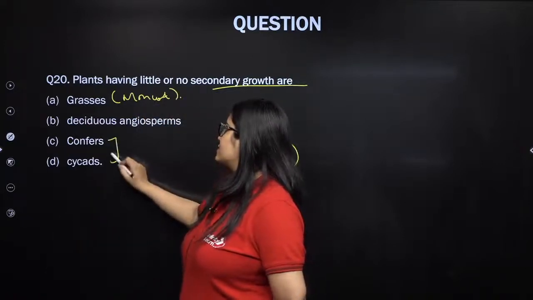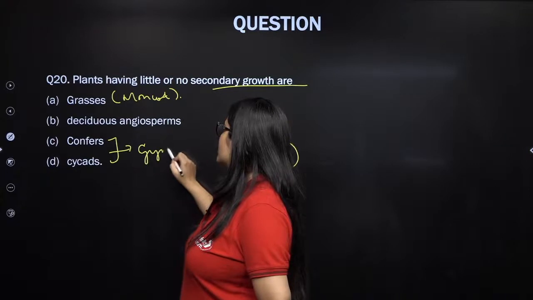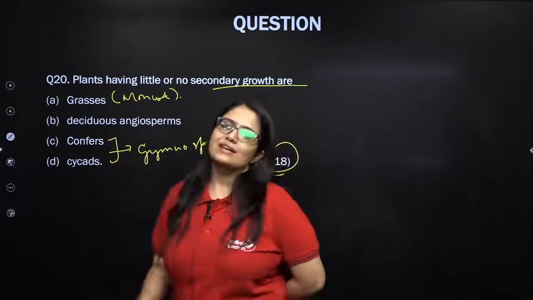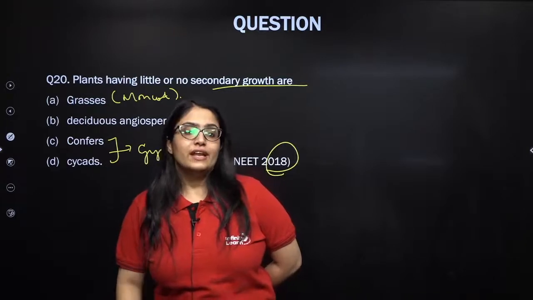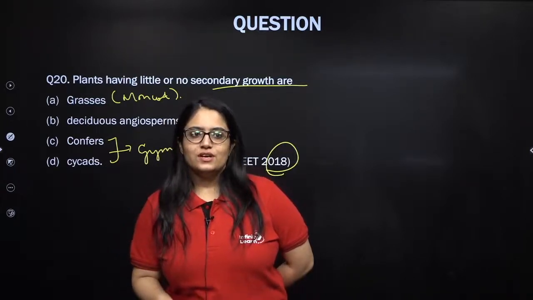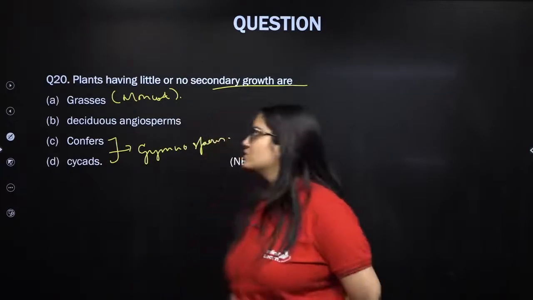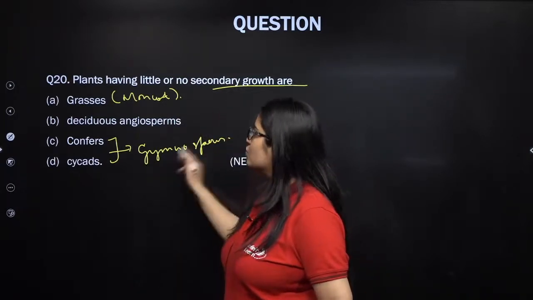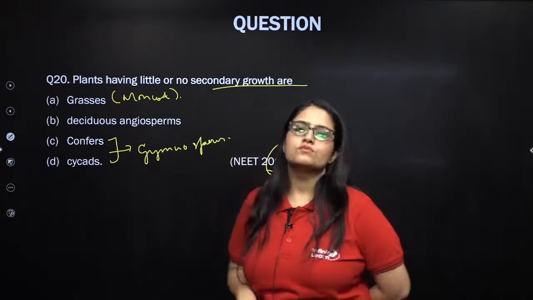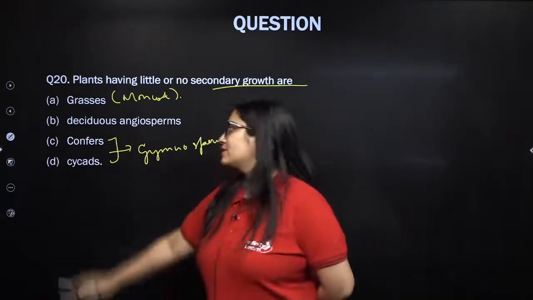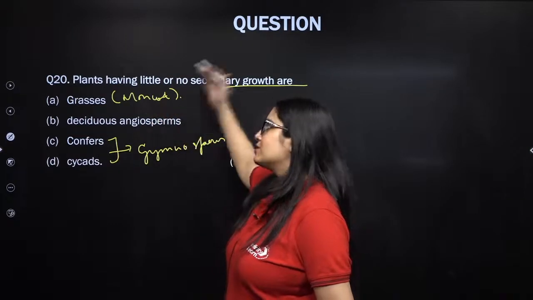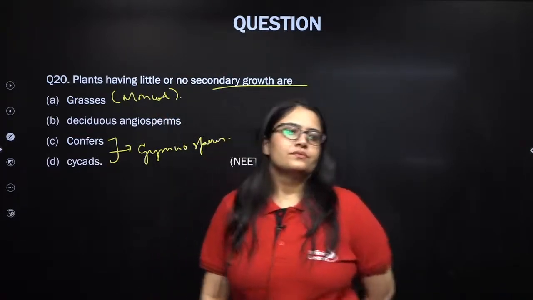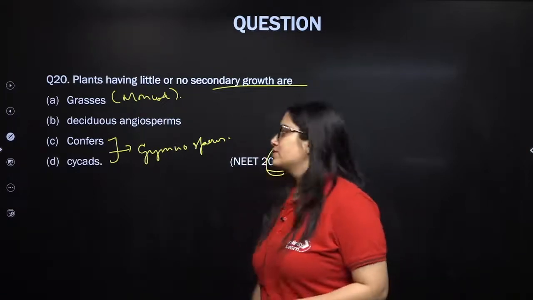Cycas and conifers are examples of gymnosperms. So remember my dear students, secondary growth is seen in angiosperms, not in all angiosperms, especially in dicot angiosperms, and also in gymnosperms. Gymnosperms also show secondary growth, but it is not seen in most of the monocots; they have little or no secondary growth. Example is grass. Excellent. Let's see the next question then.